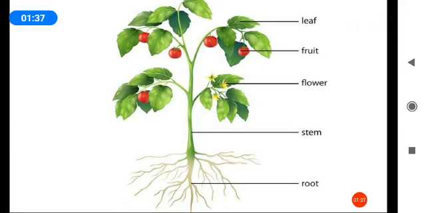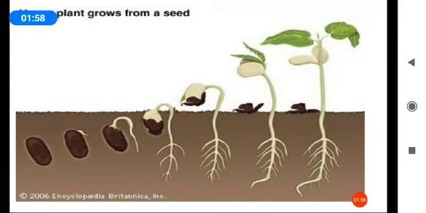Flowers are involved in pollination and fruits produce the seeds. From the seeds we grow new plants. So already you know how seeds germinate into new plants.